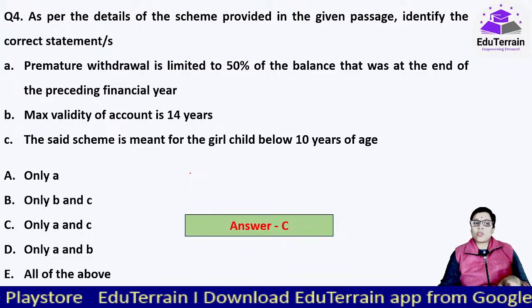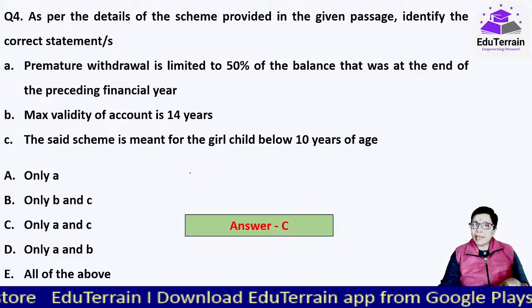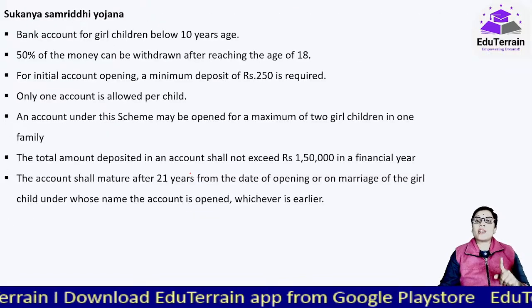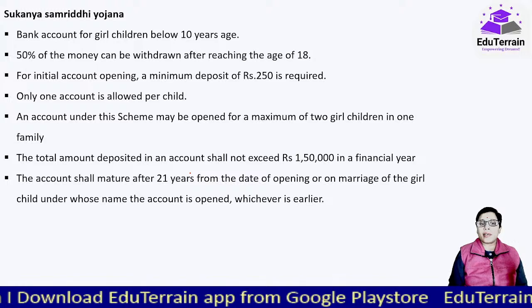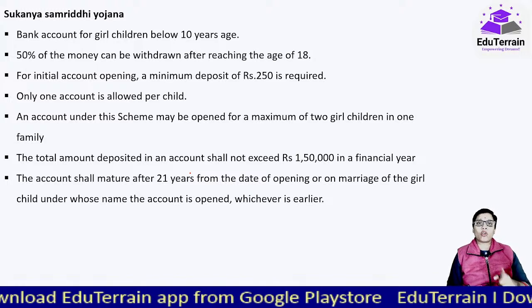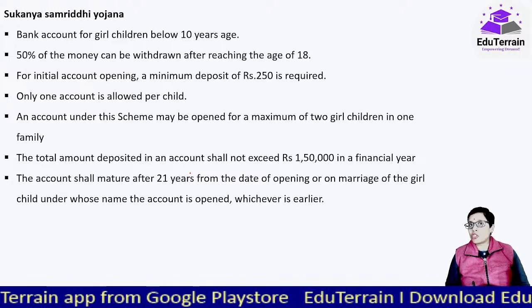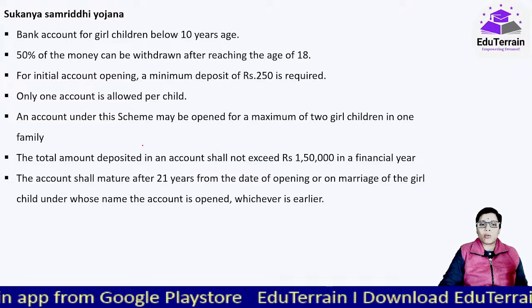Here B is wrong. Okay, only A and C are correct. Why? Because the maximum validity of the account is 21 years. As you can see here, the account shall mature 21 years from the date of opening or on marriage of the girl child under whose name the account is being opened.